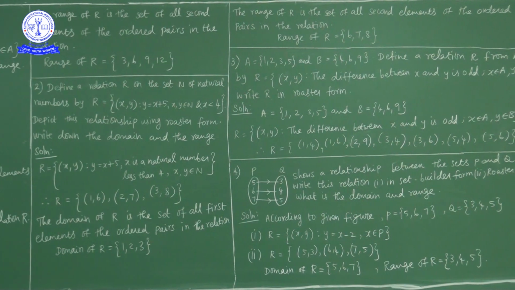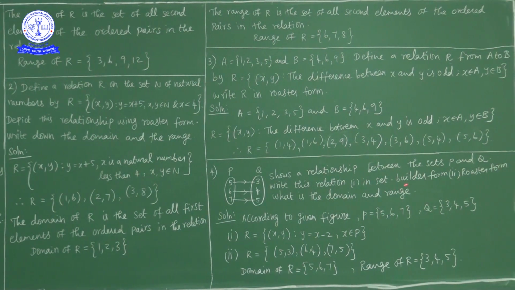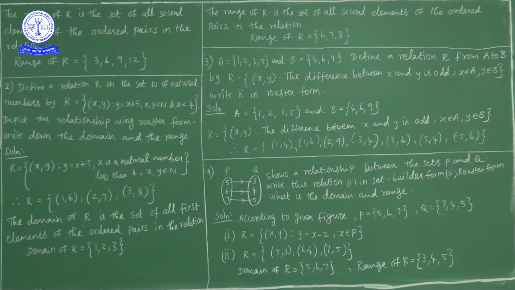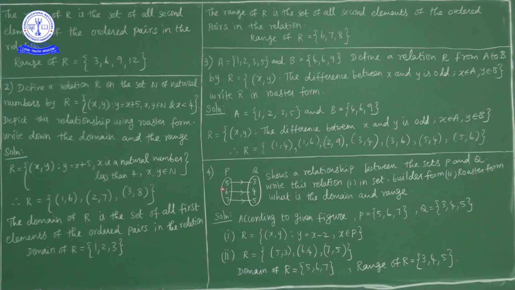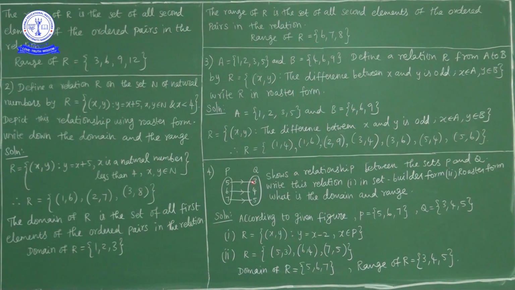Now here the question is, write this relation in set builder form and roster form, and write its domain and range. If you observe, this element is 2 less than this element; 5 is 2 more than 3, or else 3 is 2 less than 5. So suppose you consider x in P and y in Q, y is equal to x minus 2.